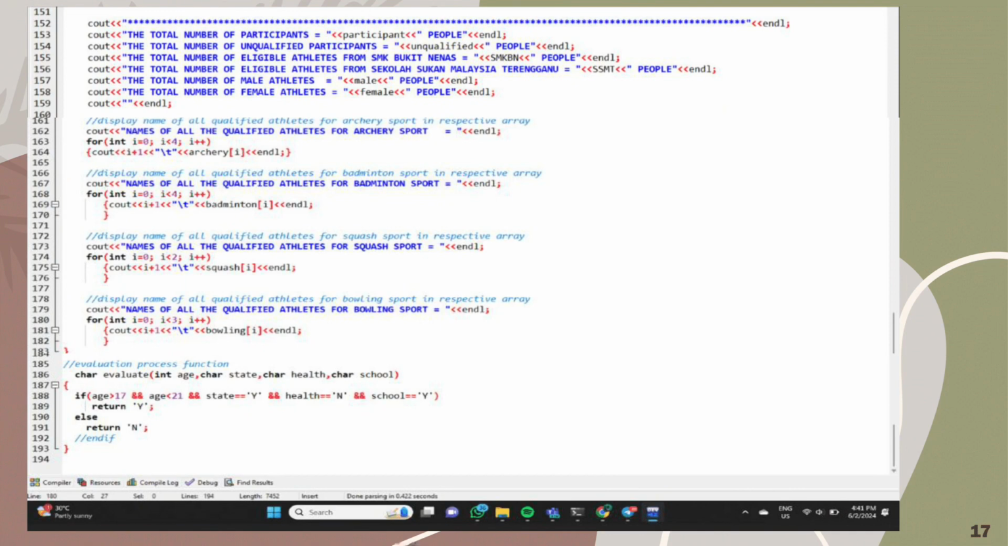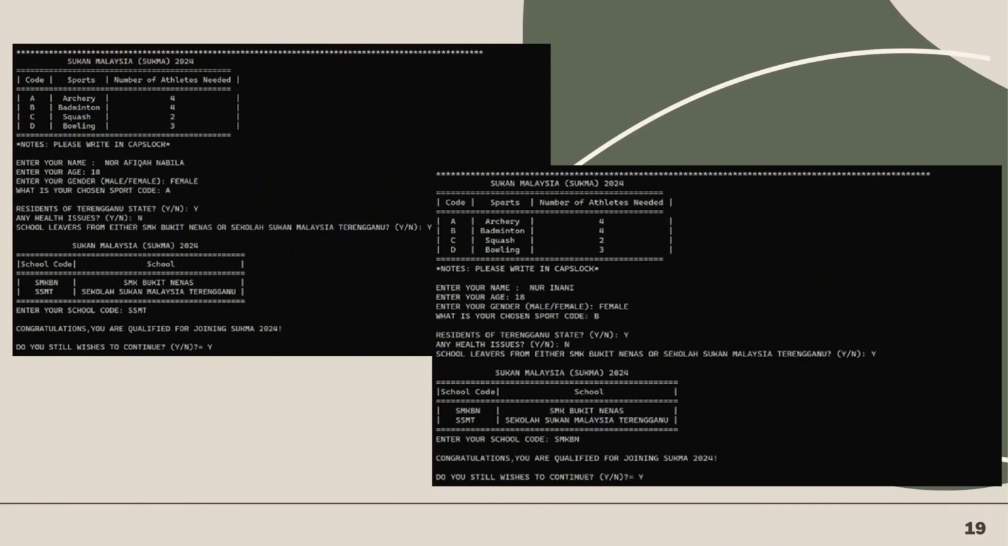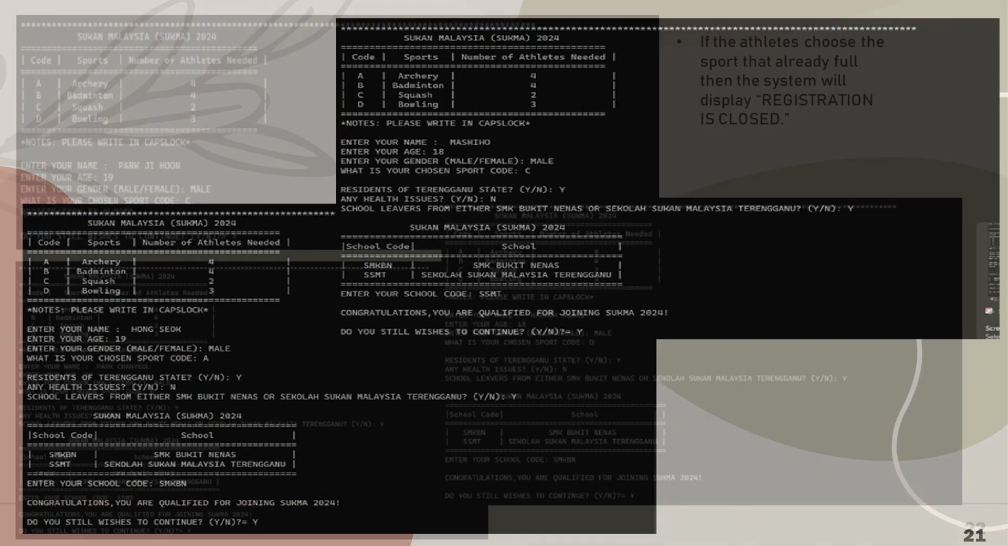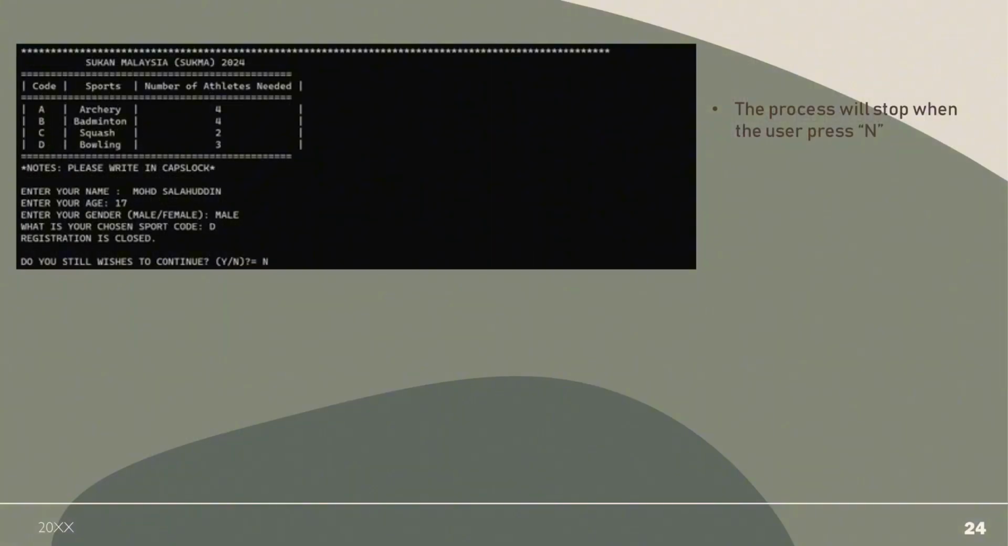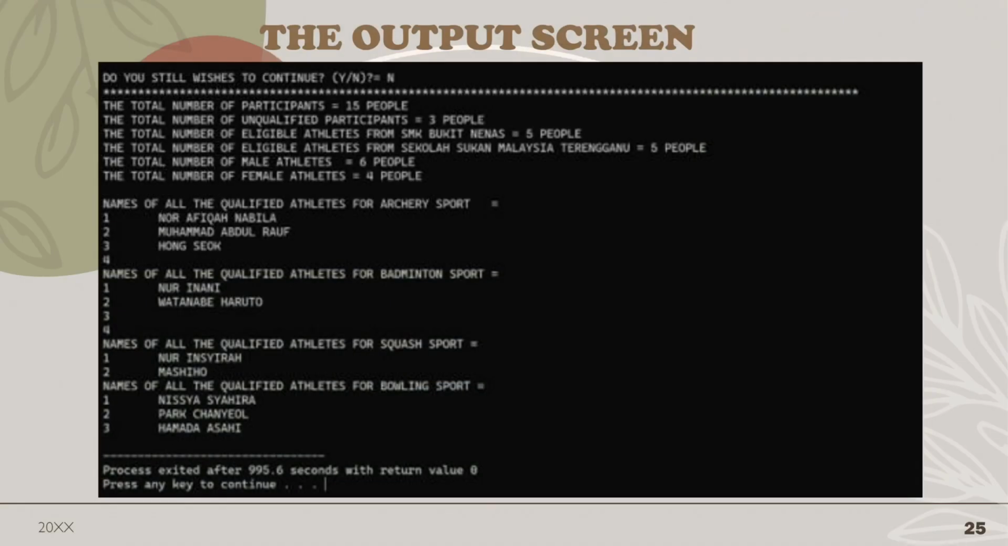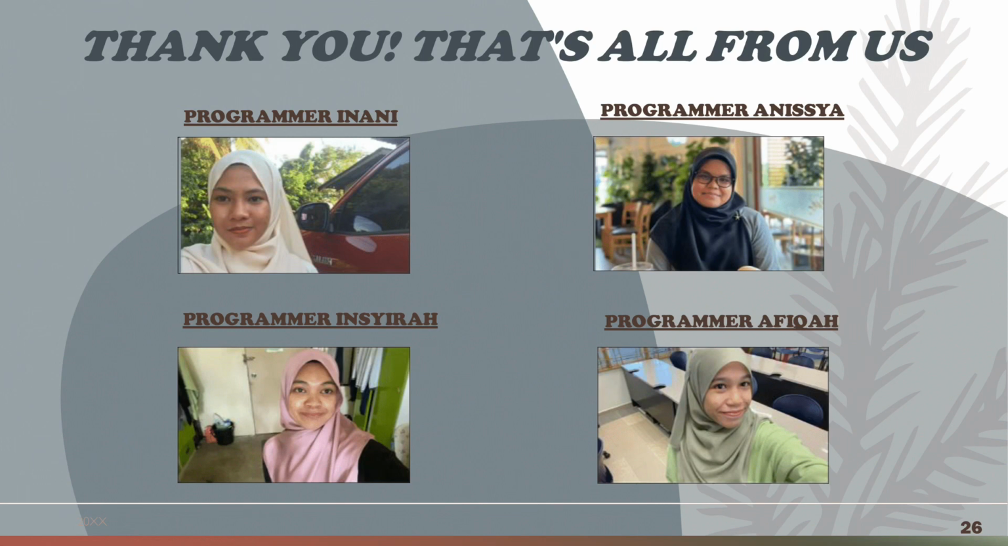And the system will display the summary of total participants, unqualified participants, eligible athletes from each school, total qualified athletes for male and female, and display names of all qualified athletes for each sport. Last, we have the evaluation function, and if the user meets all the conditions, then the function will return Y, else return N. So this is the sample of output. The process will continue until the user presses N, and we have 15 samples here and the output screen that shows the summary. So this is the end of our presentation.